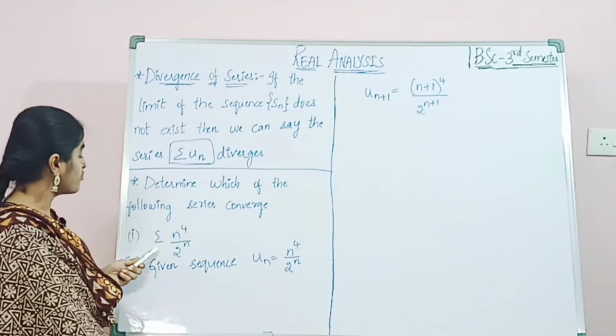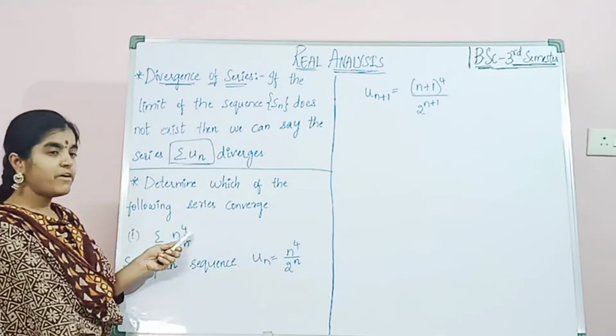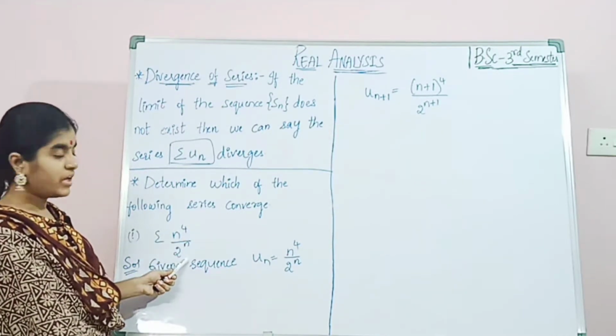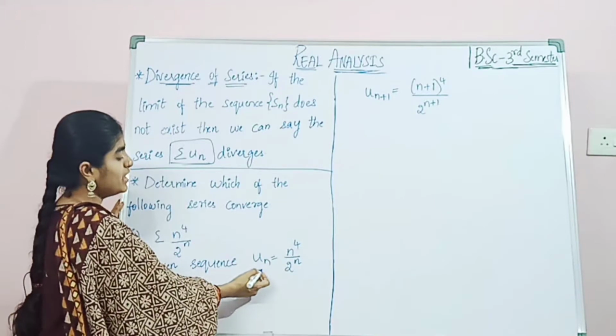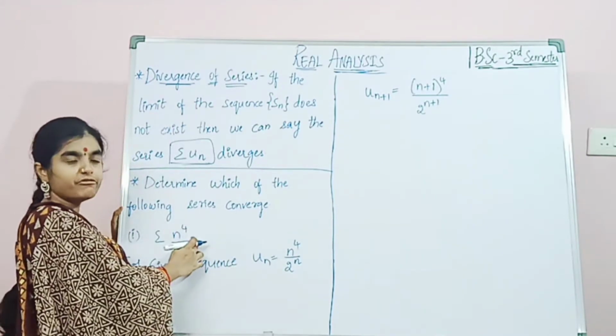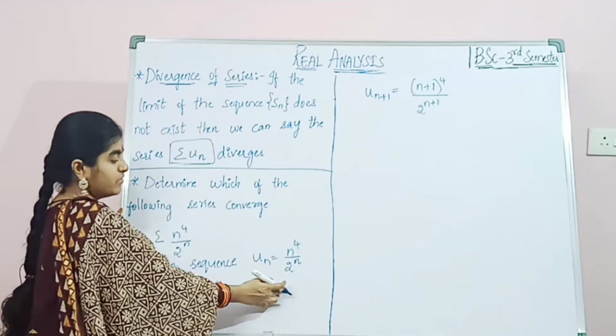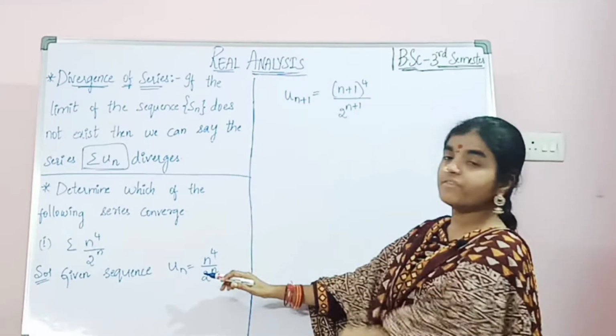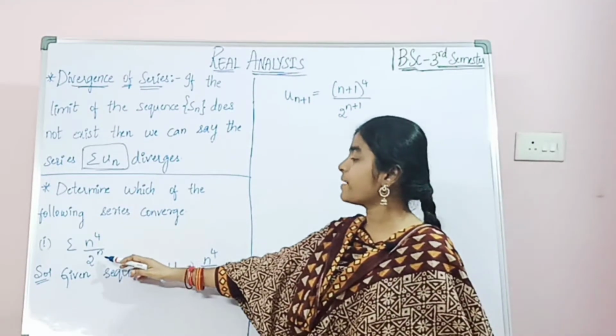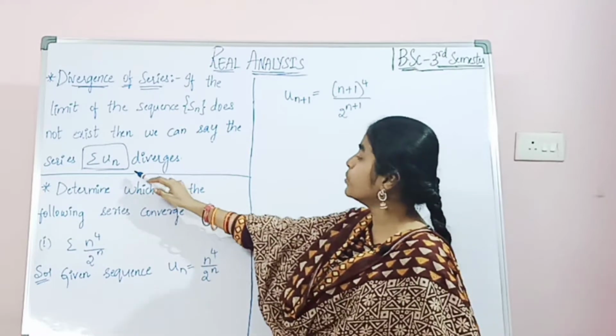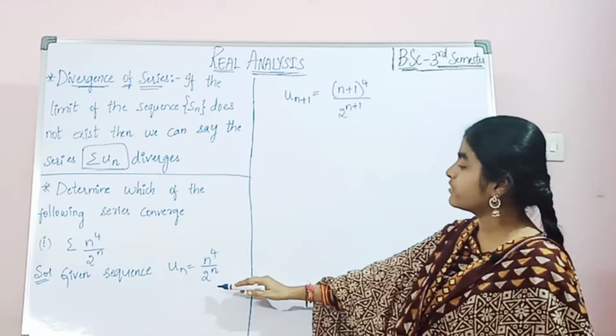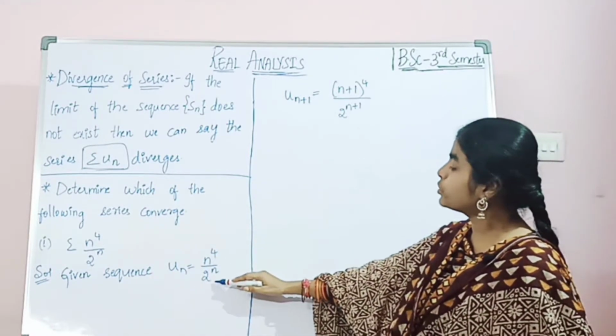So what is given here? First, summation n power 4 by 2 power n. Now the given sequence un equals n power 4 by 2 power n. Here the given sequence is in the form of a summation, so as we have discussed, we are taking un equals n power 4 by 2 power n.